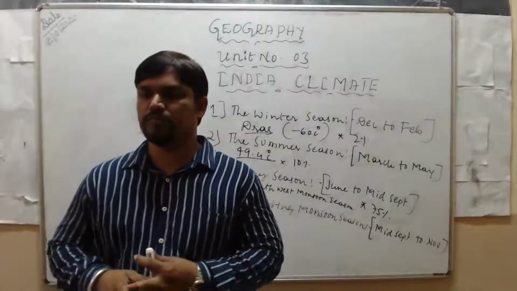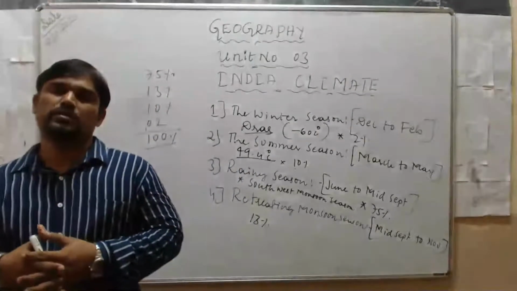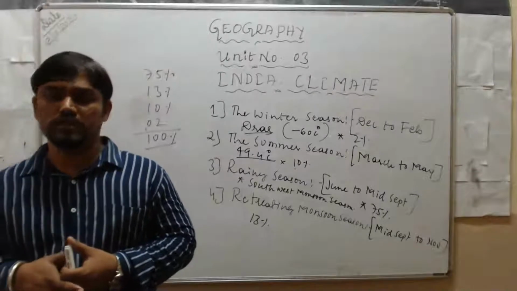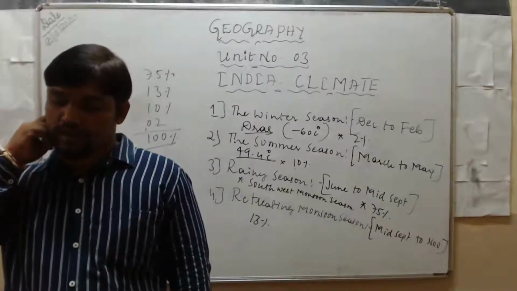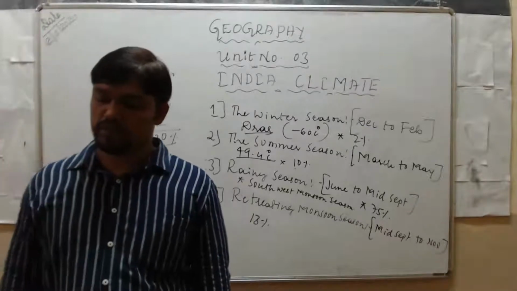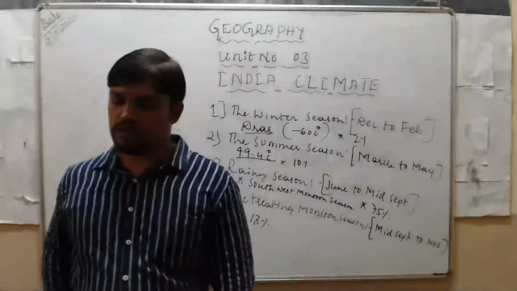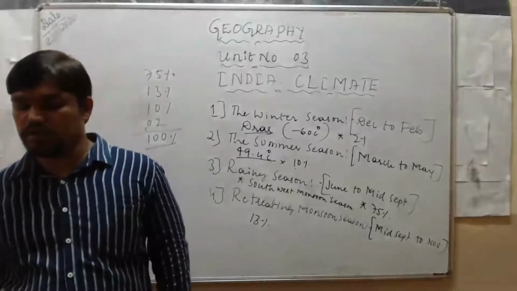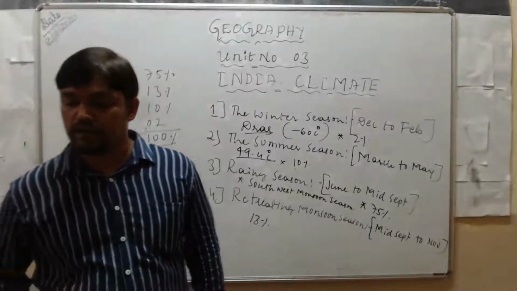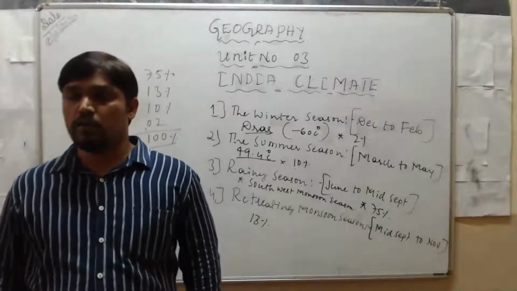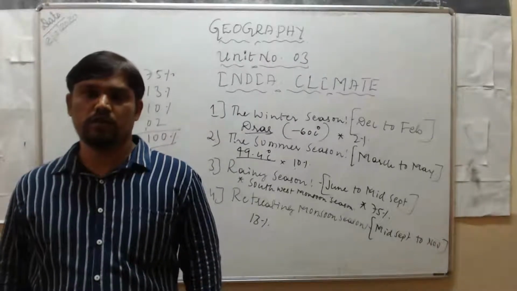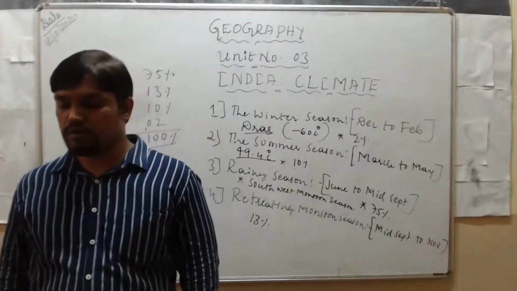Which parts of the country receive the least rainfall? Rajasthan and adjoining areas like Western Punjab, Haryana, and Gujarat, north of the Aravalli Range, and the rain shadow area of the Western Ghats. And next, Roili in Rajasthan. Already you know it is very important.